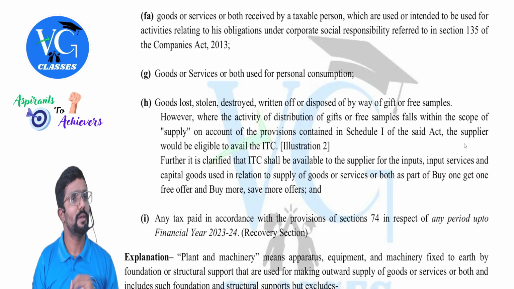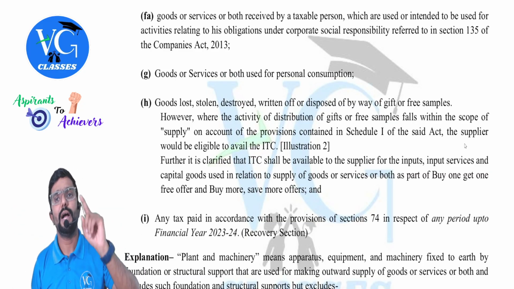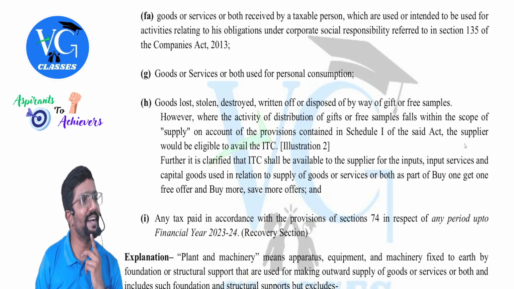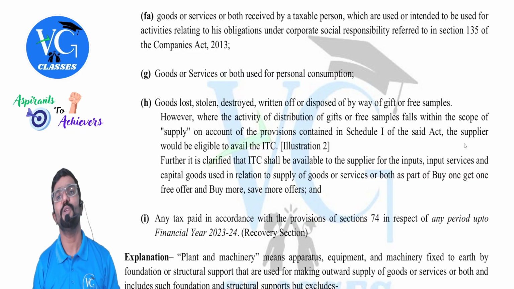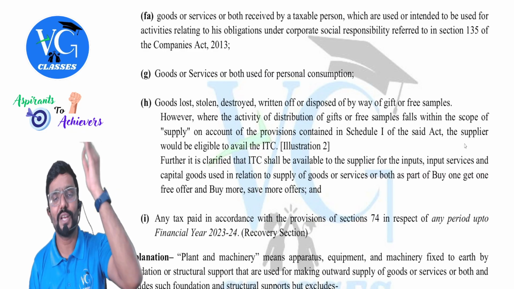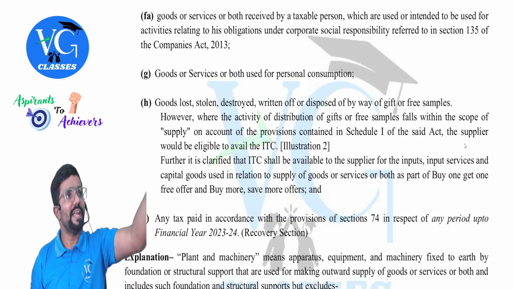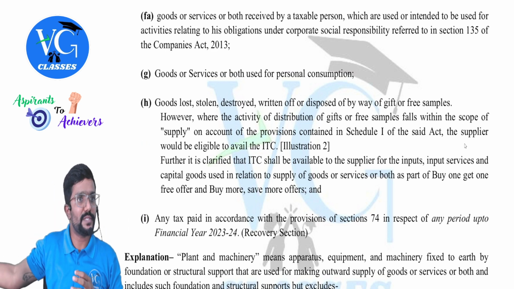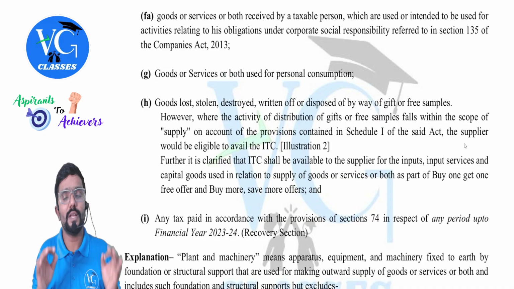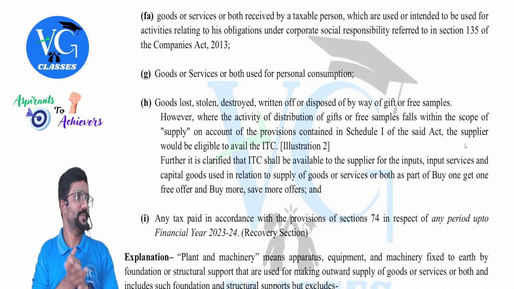Very good job. On purchase of the laptops, I paid GST. Can I claim the credit of it? No. Sorry, no credit. Understood, guys? Simple. If I have taken any input or inward supply to be used for CSR purpose, on that inward supply, whatever GST I have paid, no credit.